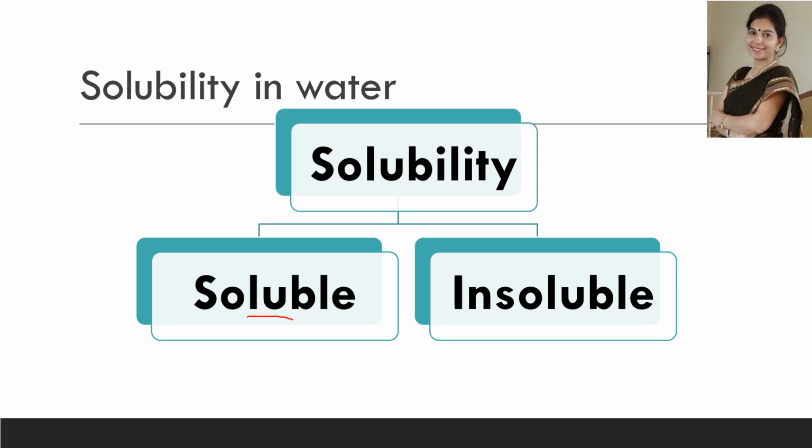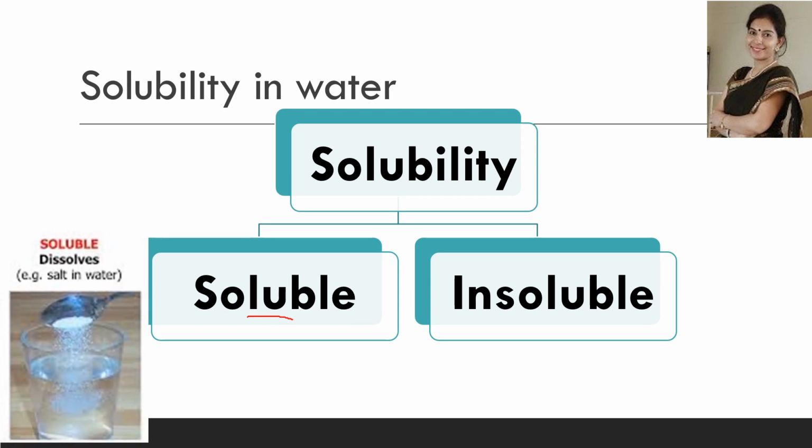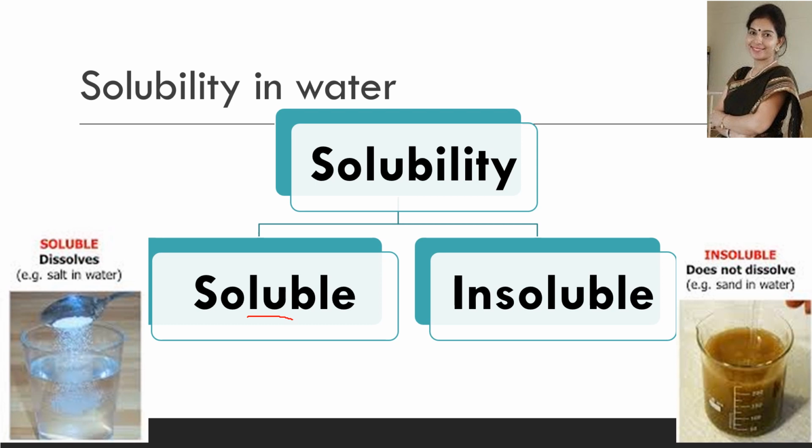And the examples of soluble substances are salt and sugar. While substances that do not dissolve in water, no matter how much we stir that substance, are known as insoluble substances. And the examples of insoluble substances are sand, chalk, plastic, stone, clothes. They cannot be dissolved in water, no matter how much you stir them or mix them in water.